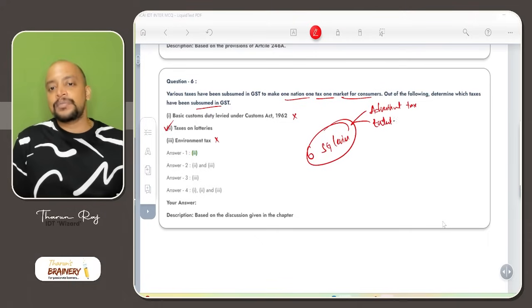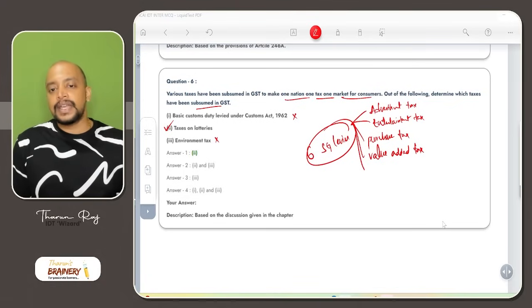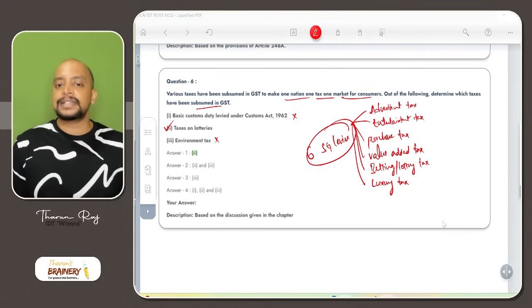And then entertainment tax. And then we have purchase tax. So this purchase tax is also called octroi. And then value added tax, and then betting or lottery tax, and then we have luxury tax. So these are the 6 indirect taxes levied by state government that got subsumed into GST.